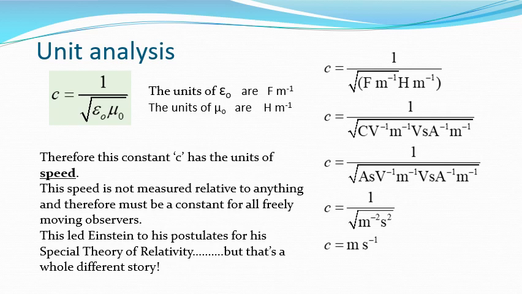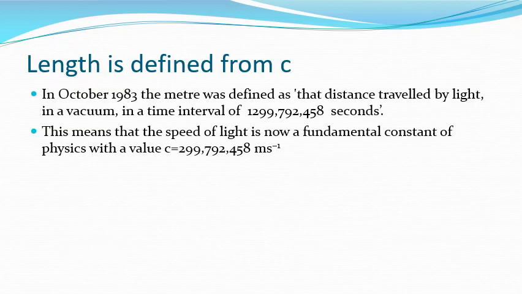The speed is not measured relative to anything, so it's fixed for all moving observers. And this ended up being one of Einstein's postulates for the special theory of relativity. The speed of light is actually not quite 3 times 10 to the 8 meters per second. It's 299,792,458 meters per second.